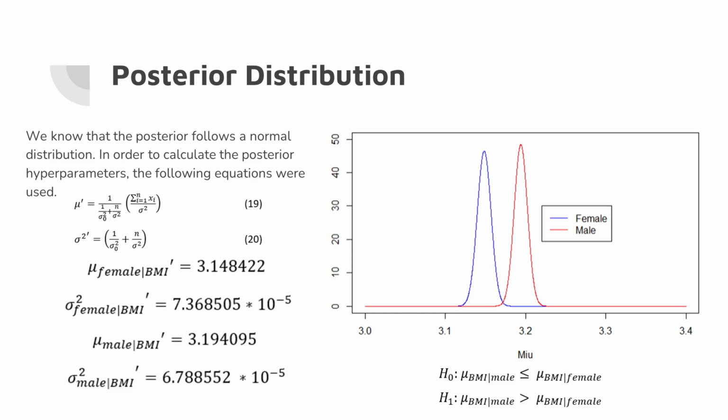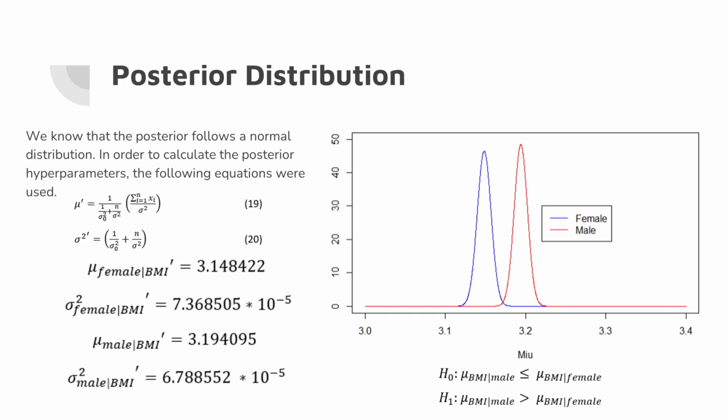For the posterior distribution, we know that the posterior follows a normal distribution. In order to calculate the posterior hyperparameters, we use equations 19 and 20. Following that, we can see the values obtained for mu and sigma squared for both female and male. And on the right side, we can see the plots of these posterior distributions.